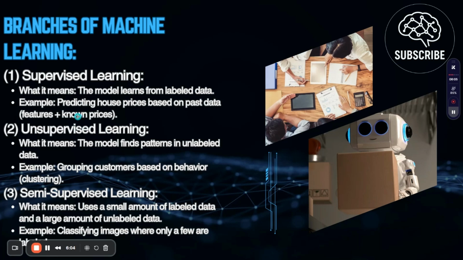It can learn from the prices which are right in the table and can make a correct prediction like human intelligence, and tell you the exact price as well as the features of the house, what are the compositions of that house, how much is the price, and what are the differences between those houses. Okay, the next one is unsupervised learning, in which the model finds patterns in unlabeled data.